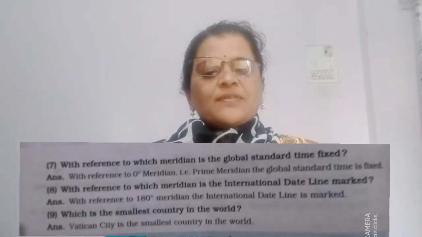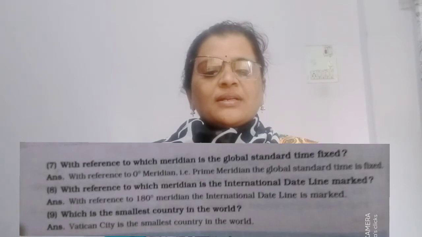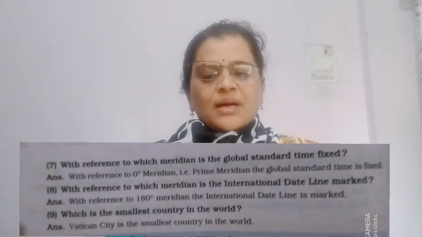Which is the smallest country in the world? Vatican City is the smallest country in the world. With reference to which meridian is the global standard time fixed? With reference to the 0 meridian, that is the prime meridian, GMT, global standard time is fixed. With reference to which meridian is the international date line marked? With reference to the 180 meridian, which passes through the Pacific Ocean, the international dateline is marked.